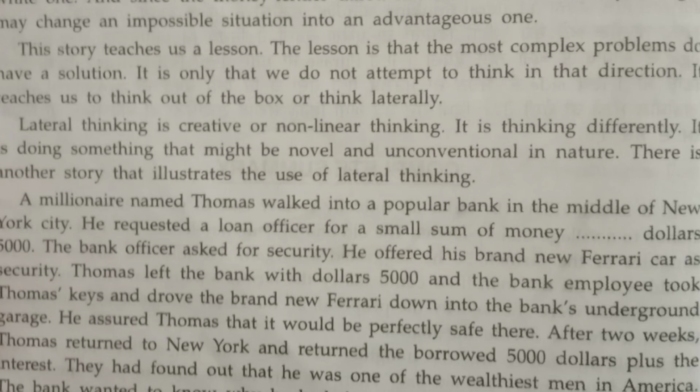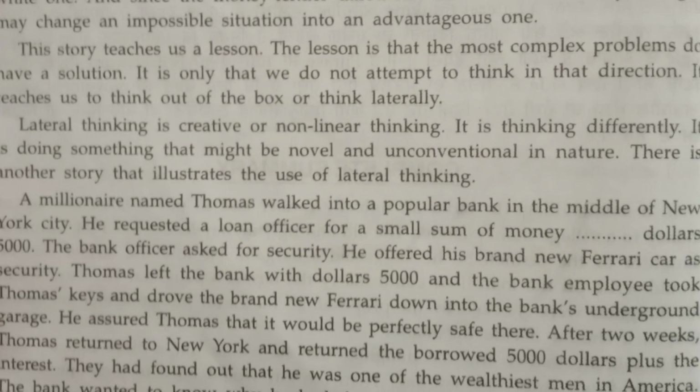After 2 weeks, Thomas returned to New York and returned the borrowed $5,000 plus the interest. So, after 2 weeks, Thomas returned to the same bank from where he borrowed a small amount of money. He returned that borrowed amount plus the interest to the loan officer.